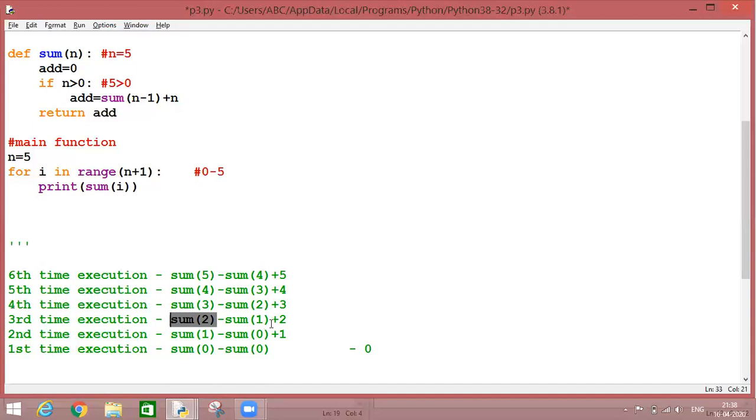Once it will start executing it, it is again getting one function call inside, and accordingly it will jump over here, where again it is getting one function call, and then it will jump over here. Here finally it is getting a result as 0.